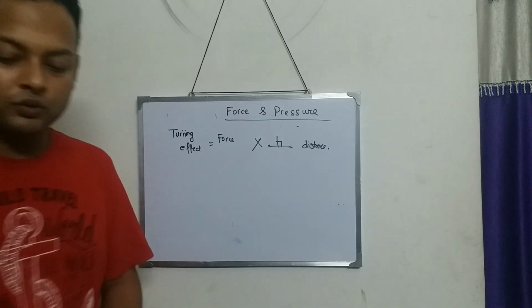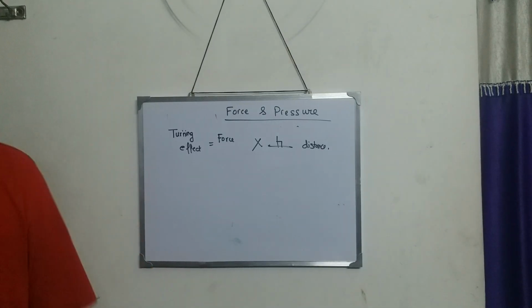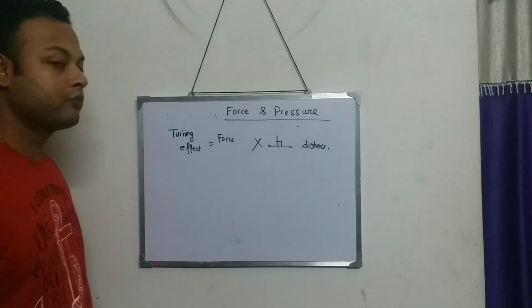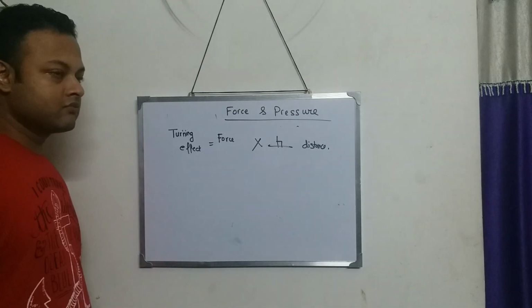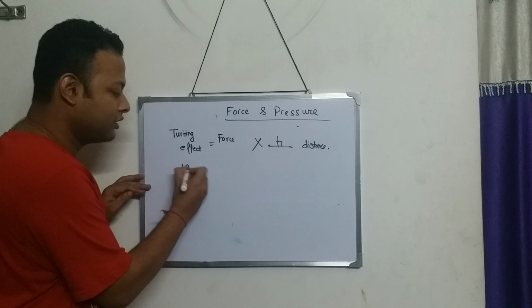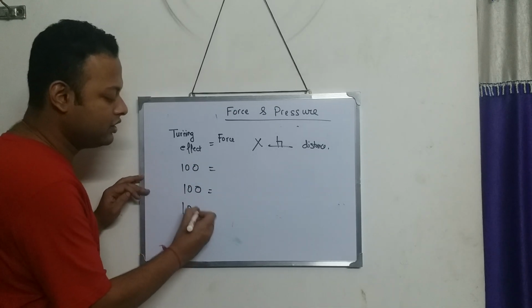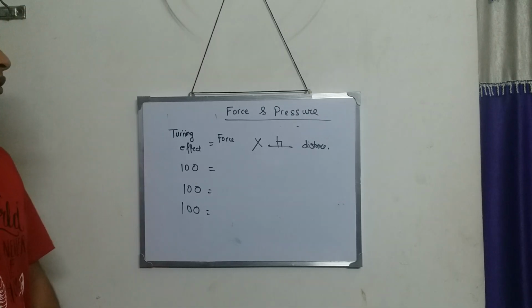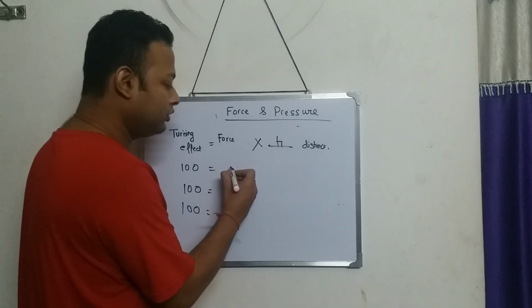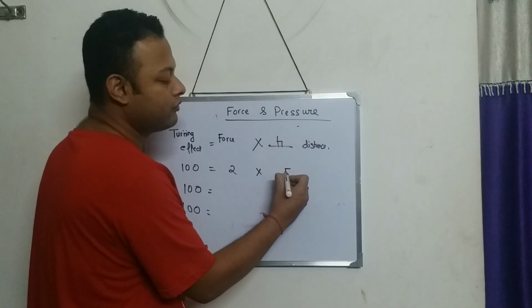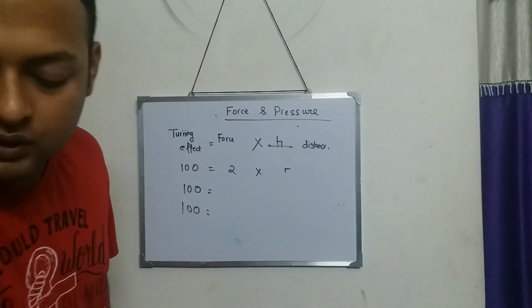Now consider a situation. I think it will be easier for you. Suppose turning effect is 100. Turning effect is 100. Now if you see 2 into, okay, let's take a different example.